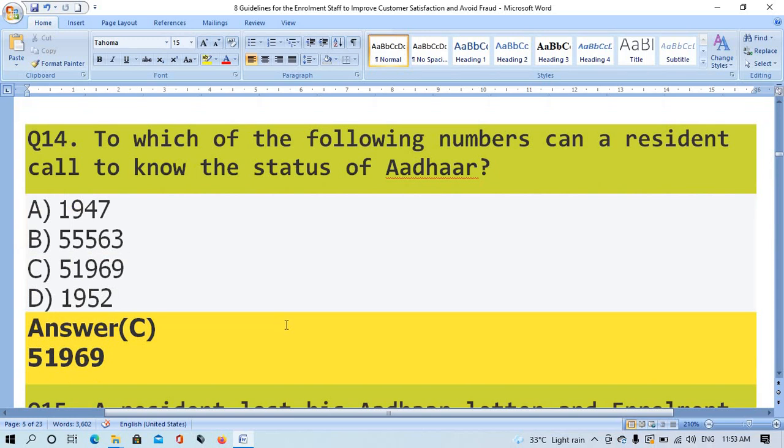Question number 14. To which of the following numbers can a resident call to know the status of Aadhaar? Option A 1947, option B 5563, option C 51969, option D 1952. The right answer is option C, 51969.